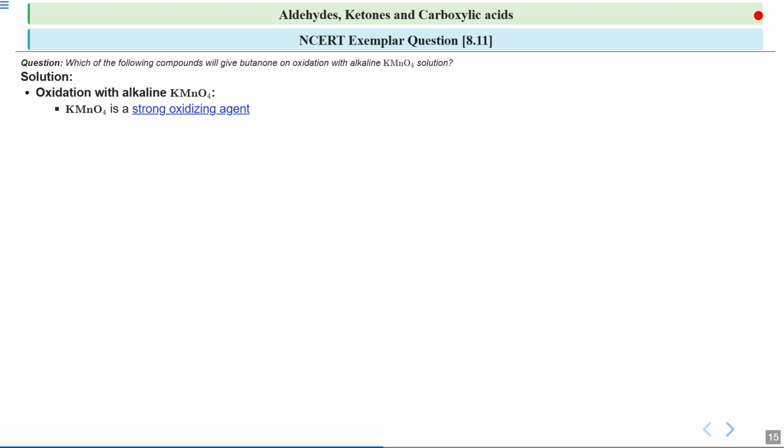But it is important to note that not all alcohols react in a similar way. If we focus on the type of alcohol, that is primary, secondary and tertiary, the way each type reacts with KMnO4 is different.